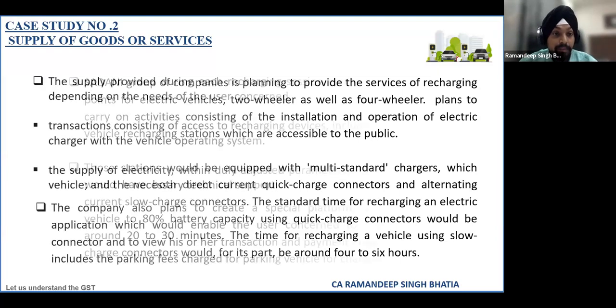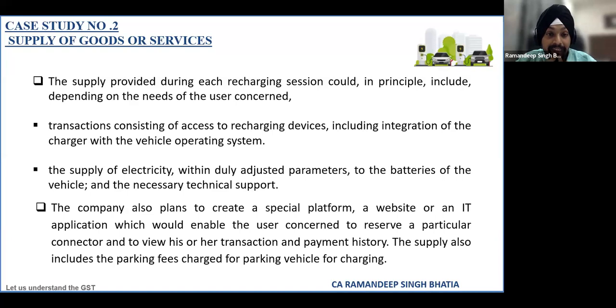The supply provided during each charging session would depend upon the consumer's needs, and the transaction will consist of the facilities provided. There will be technical assistance which will help the charger connect with the operating system of their vehicle. There will be supply of electricity also. There will be adjustment based on the parameters of their batteries, and necessary technical support as and when needed.